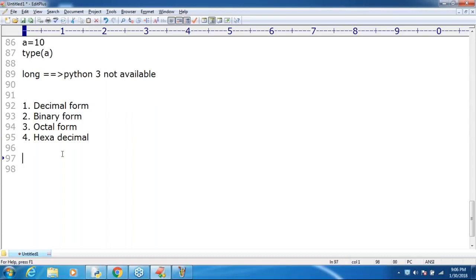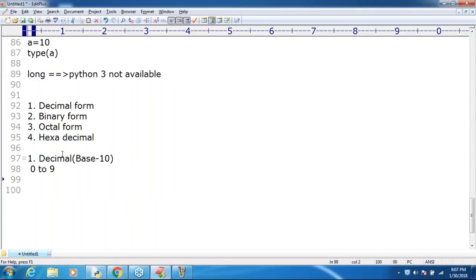If my requirement is decimal form, what is the meaning of decimal? Decimal means base 10. So the allowed digits are 0 to 9. This is our common convention. For example, a = 7878. It is a decimal value, the normal value. So usually we always use decimal form by default.